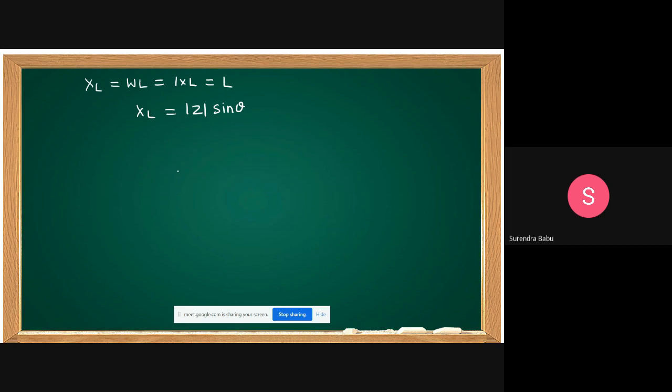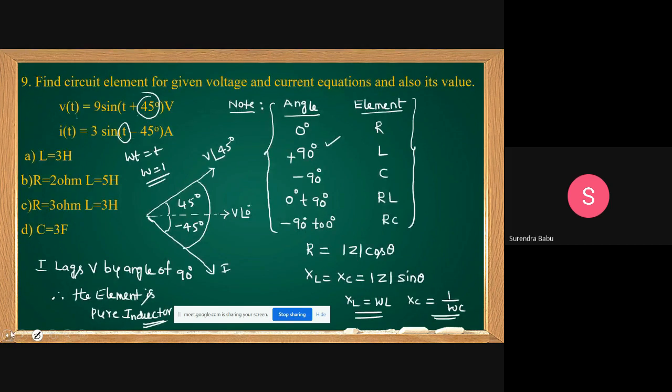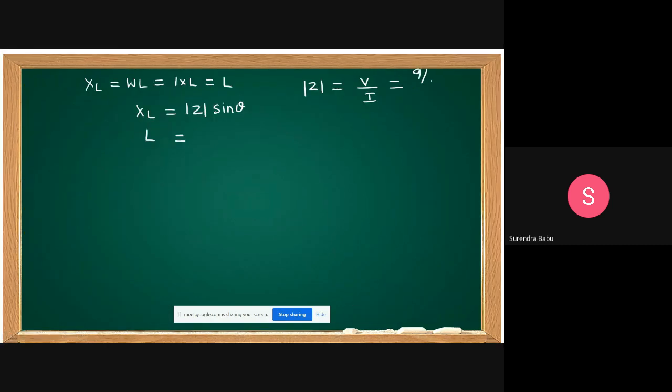Yes, friends. XL equal to modulus of Z sin theta. This is L. What Z do you write? V by I. Z is V by I. Actually, V RMS by I RMS. But that will be cancelled. Ratio, it will be cancelled. You can write 9 by root 2 by 3 by root 2.